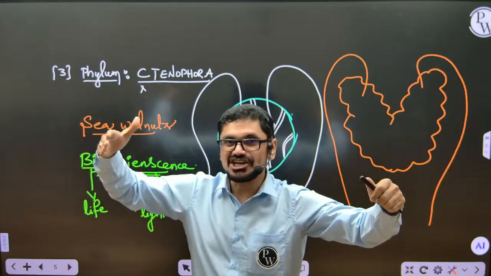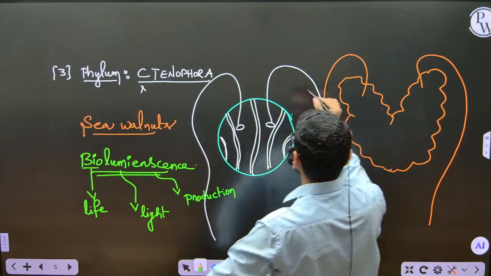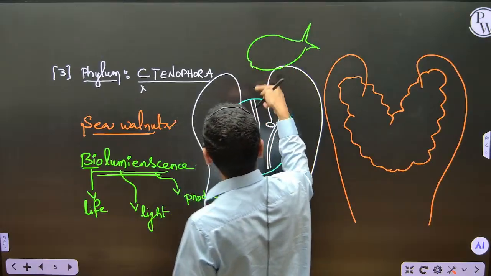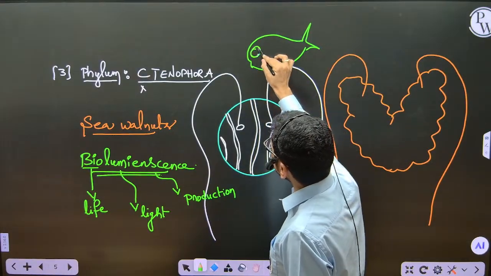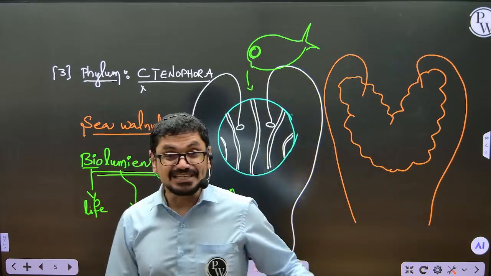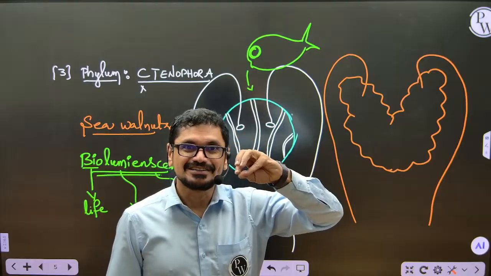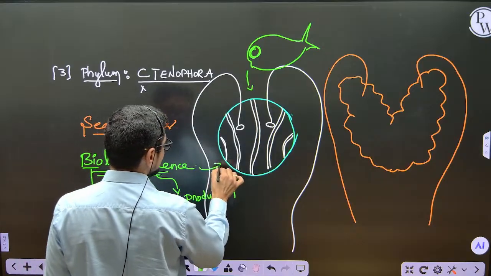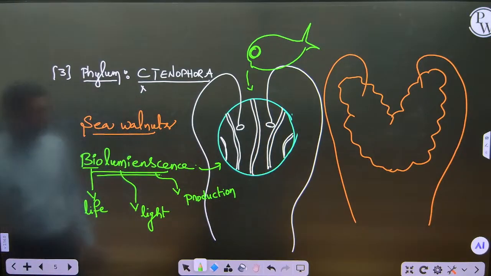Suddenly, a small fish or large fish, whatever you call it, comes to eat this sea walnut. Its target is to eat the sea walnut. But suddenly, what will the sea walnut do? Suddenly it emits light. That sudden emission of light is called bioluminescence. It suddenly emits the light, that is called bioluminescence.